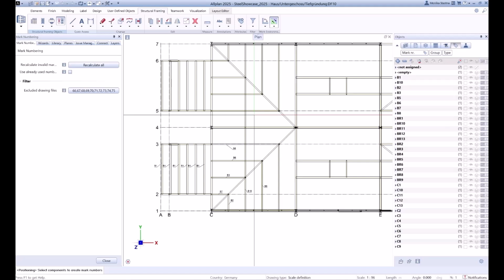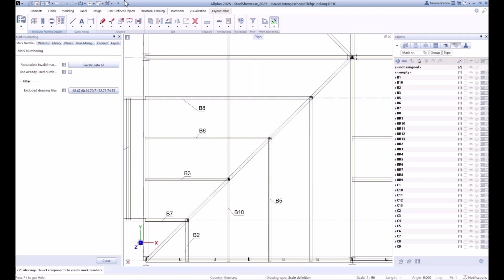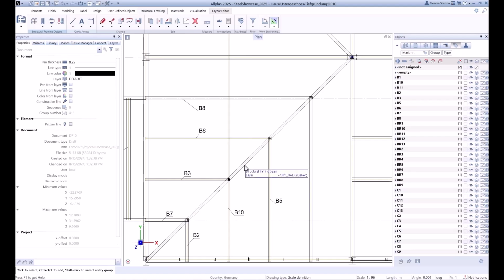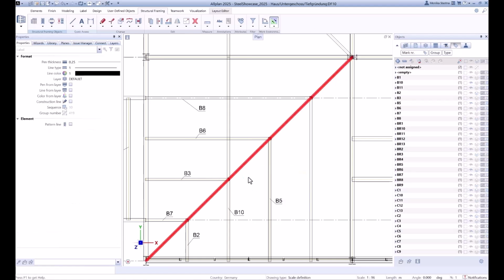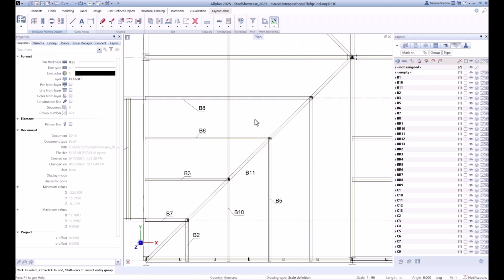The next new property is the possibility to use again the mark number which was used before but currently is not used. So, for example, I would like to generate the new mark number for this object. So when the check is not on, I generate the mark number. The next new free mark number was set. So it means now there is a B11. But I would like to use mark number 4 because we can see that mark number B4 doesn't exist.